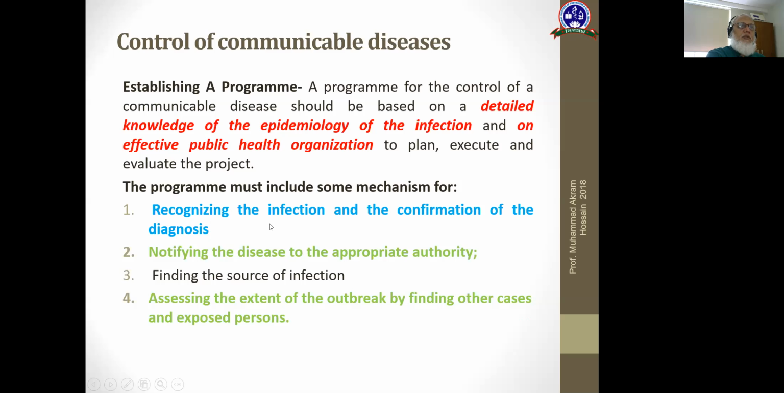The program must include some mechanism for recognizing the infection and confirmation of the diagnosis. Recognizing the infection means they will define the criteria for case definition, and then confirm the diagnosis by some laboratory test. The second component is that we must notify the disease to the appropriate authority like IDSP or government, and find the source of infection. The source of infection can be found in many different ways, like contact tracing, by finding cases, carriers, etc. And assessing the extent of the outbreak by finding other cases and exposed persons.